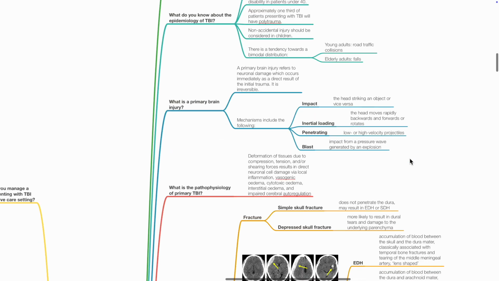What is the pathophysiology of primary TBI? Deformation of tissues due to compression, tension, and/or shearing forces results in direct neuronal cell damage via local inflammation, vasogenic edema, cytotoxic edema, interstitial edema, and impaired cerebral autoregulation.